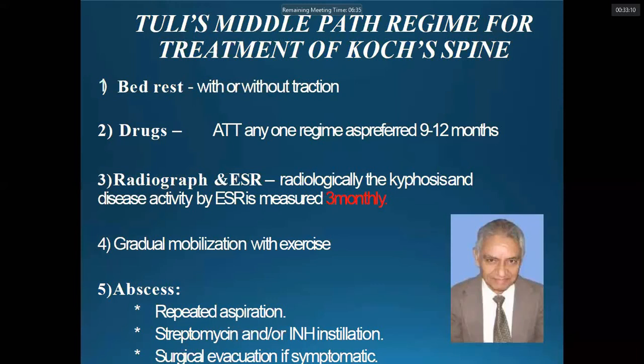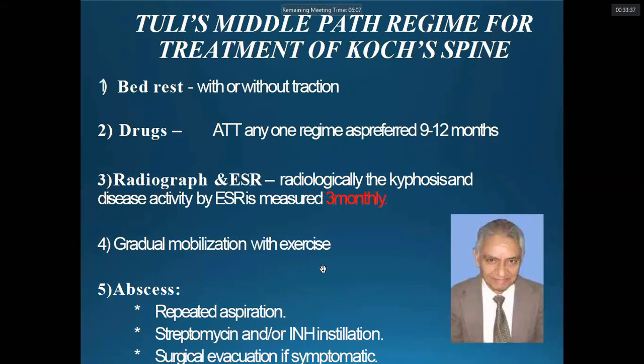Recently they have modified. In earlier days we had 3 types of tuberculosis categories, but now they have classified into broadly 2 categories, Cat 1 and Cat 2 only. Earlier 3 categories.